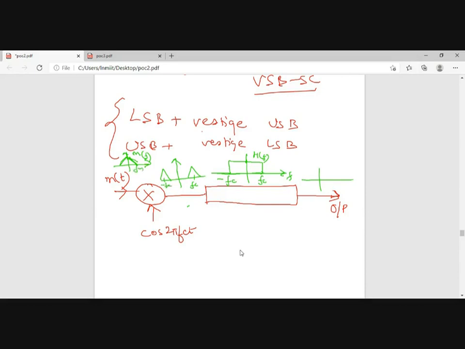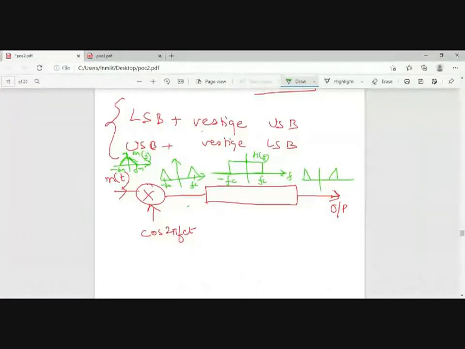This is fm, this is minus fm. Just a revision of what we discussed in the last lecture. If I am passing through a low pass filter, then the lower sidebands will be passed.